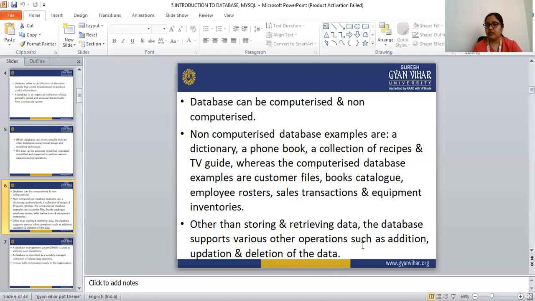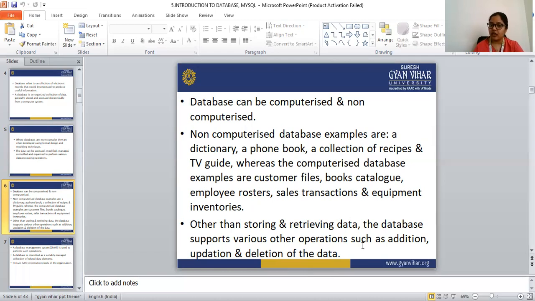We can add any item in the computerized database, whereas we can't add any information in a dictionary or a phone book once it is printed. So this is the difference between the non-computerized and the computerized database.